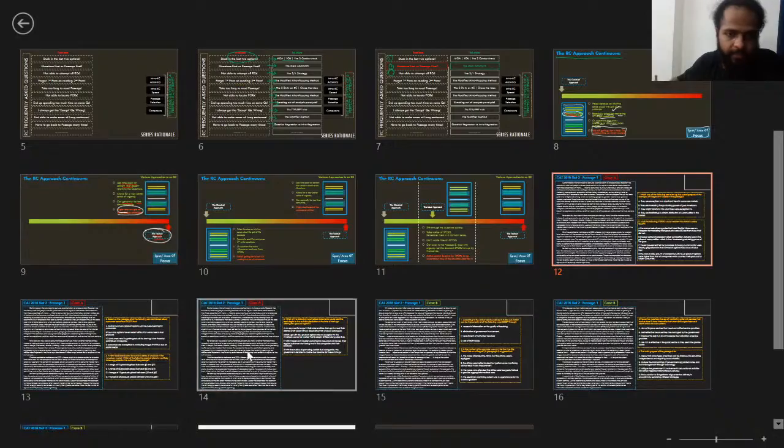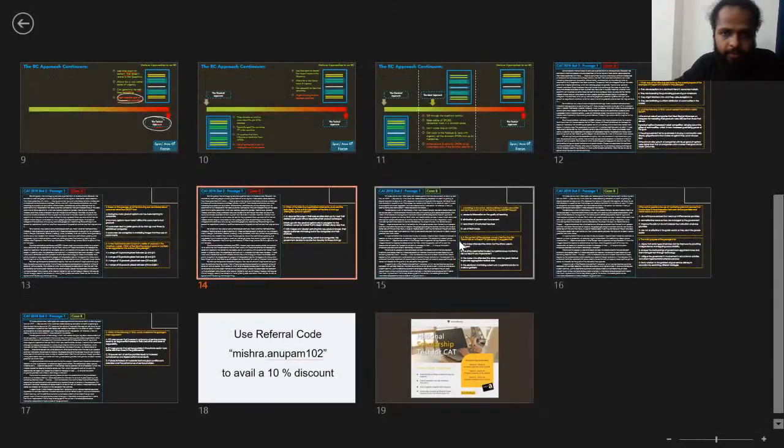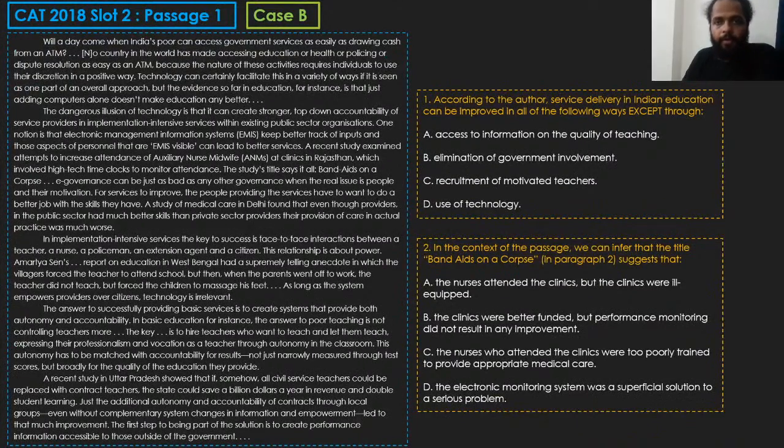हम लोग सेकंड केस देखते हैं एक बार. केस बी, रुको रुको, I will just get you the right, correct slide here. केस बी देखिए इसमें. केस बी में एक बार इसकी क्वेश्चन देखते हैं. According to the author, service delivery in Indian education can be improved. This was a passage that was asked in, again, same CAT 2018. इसमें पूछा था, improved in all of the following ways except what?